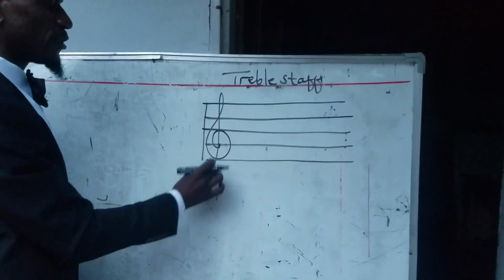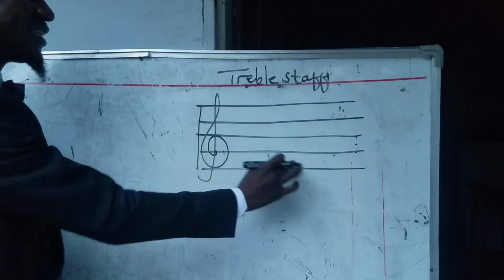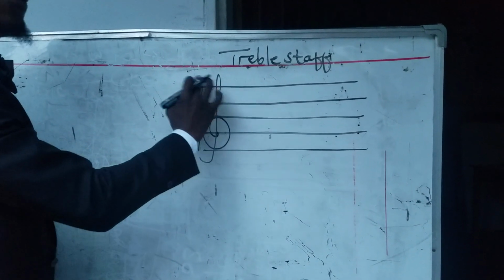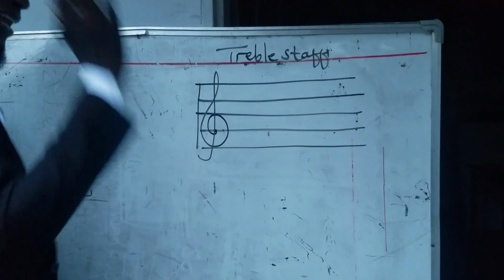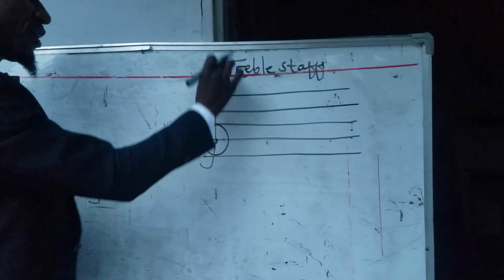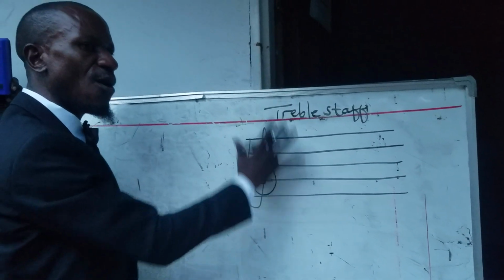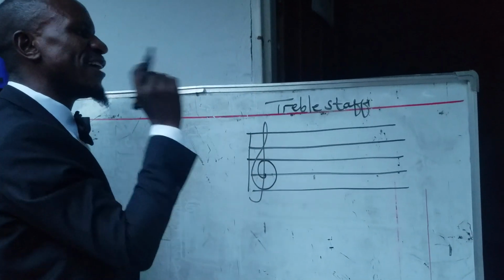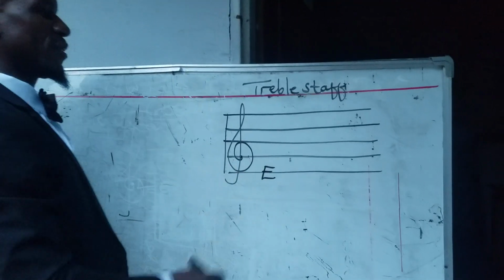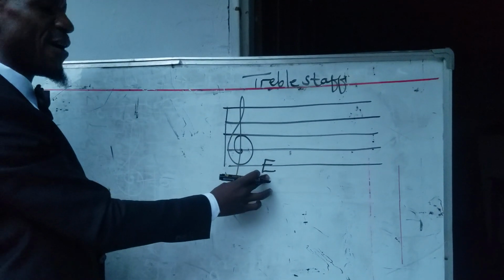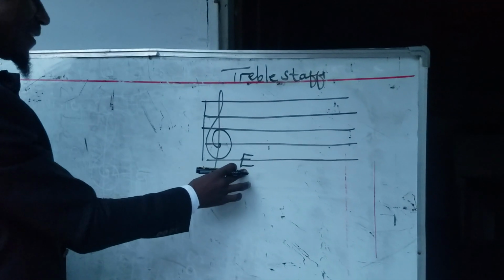Immediately we put the treble clef on the staff, these lines and spaces will now have names. The first line on the treble staff is E.